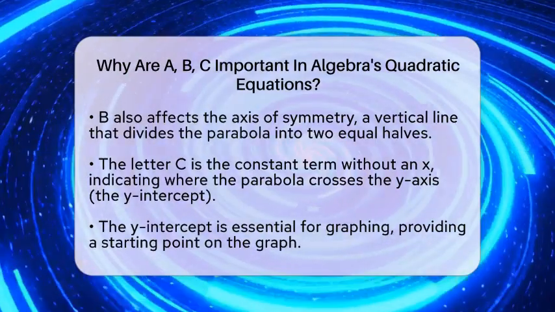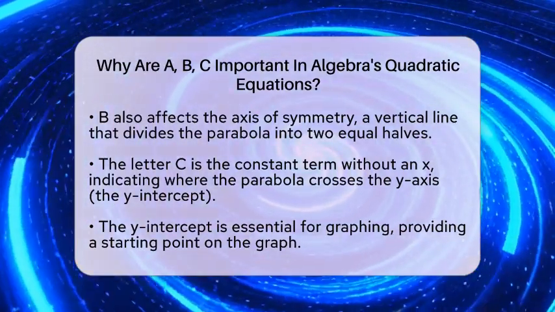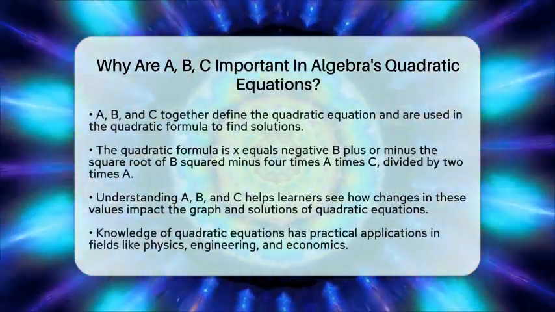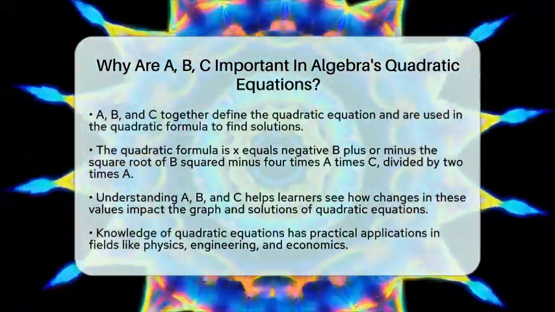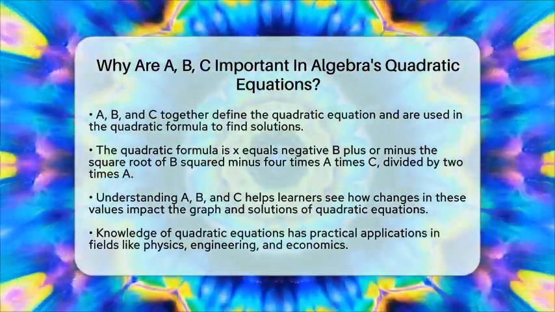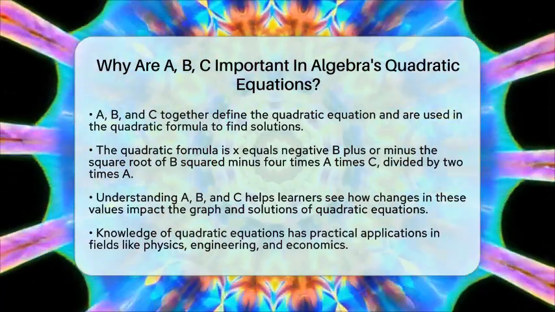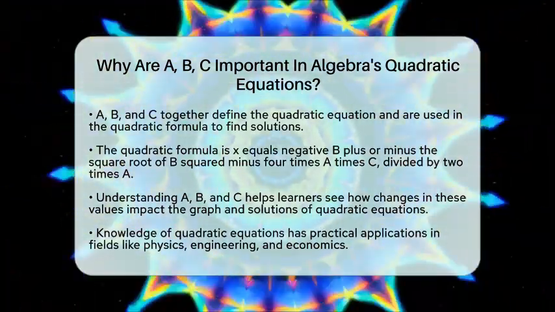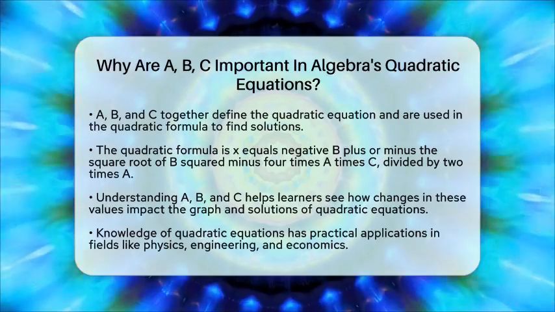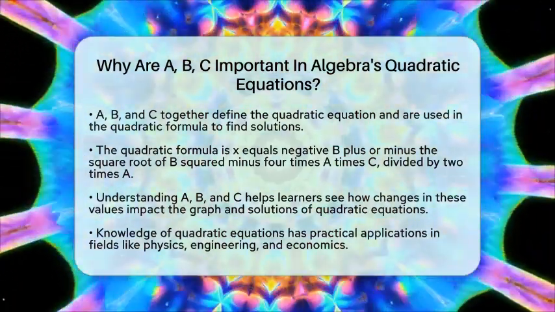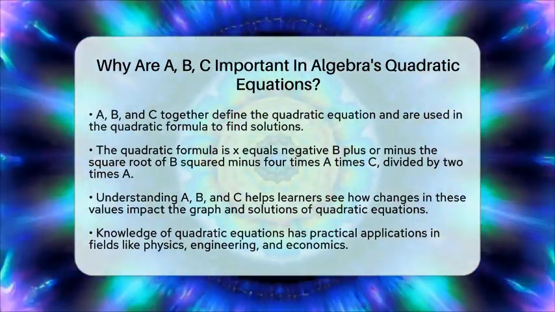Understanding how a, b, and c work together helps learners see how changes in these values affect the graph and solutions of quadratic equations. This knowledge is not just useful in math class, it has real-world applications too. For example, in physics, quadratic equations can describe the path of a thrown ball or the trajectory of a rocket. In engineering, they can model structures and designs. In economics, they can represent profit and cost relationships.